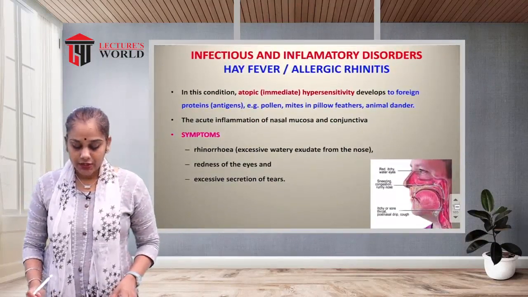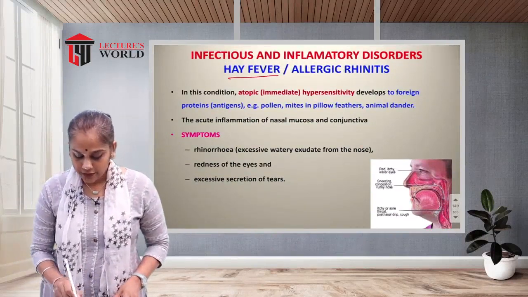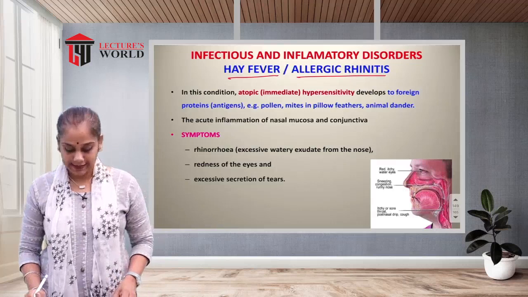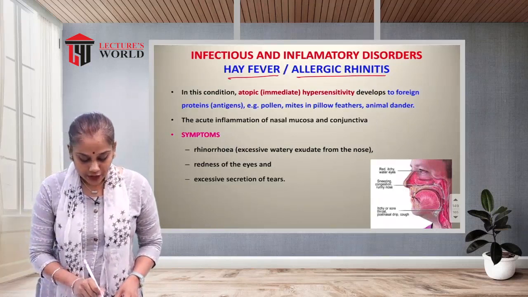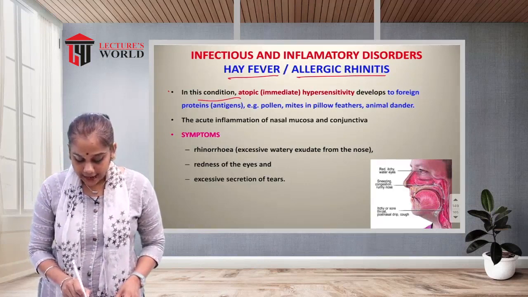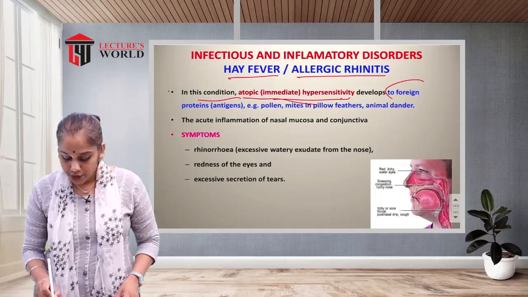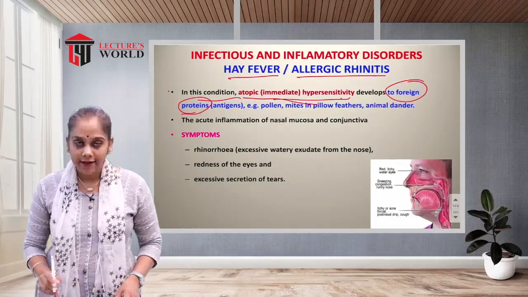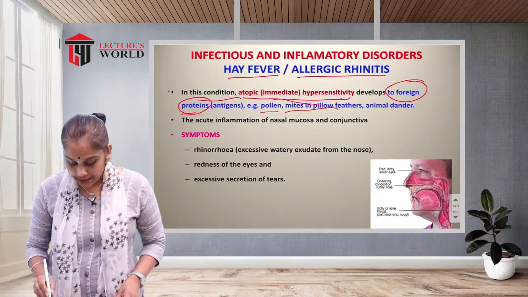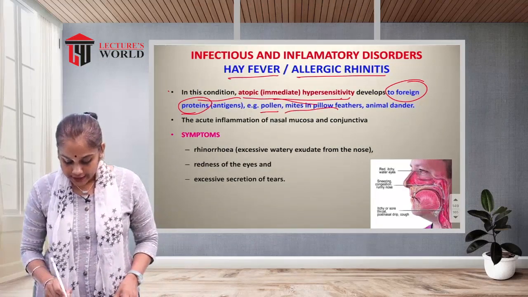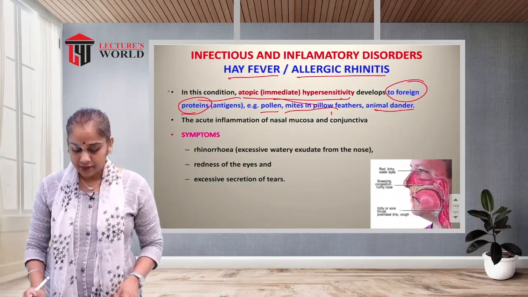Now into the infectious and inflammatory disorders, hay fever, or allergic rhinitis. What is hay fever? What is allergic rhinitis? This condition means atopic or immediate hypersensitivity developed due to foreign proteins, or antigens, like pollen, mites from the pillow, feathers, animal danders, or dust.